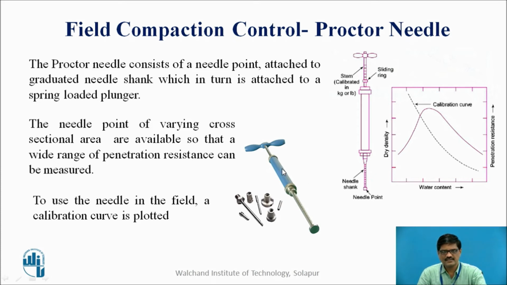The Proctor needle consists of a needle point attached to a graduated needle shank here at the bottom, which in turn is attached to a spring loaded plunger. Needle points of varying cross sectional area are available so that a wide range of penetration resistance can be measured. So this particular needle is used to measure the penetration resistance,